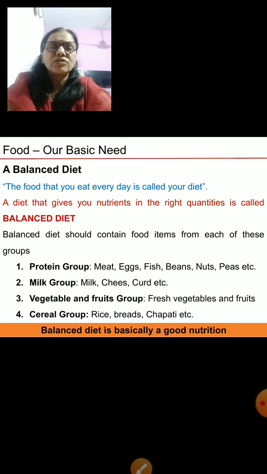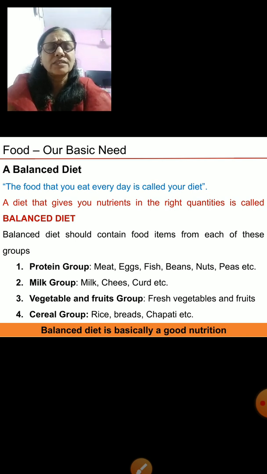So today I will tell you about a balanced diet. The food that you eat every day is called your diet. But a diet that gives you the nutrients in the right quantities is called a balanced diet. You know what it is.